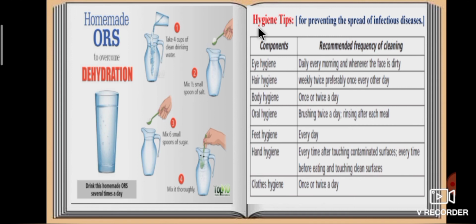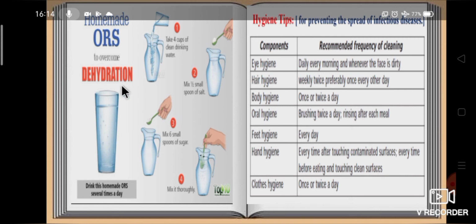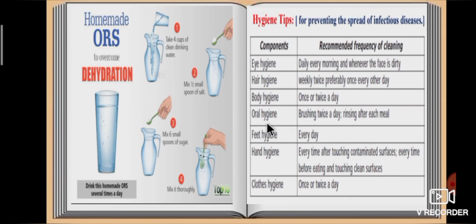Shall we see some hygiene tips for preventing the spread of infectious diseases? First one, eye hygiene. For the eyes, we should wash daily every morning and whenever the face is dirty. Second one, hair hygiene. Should take care of hair twice weekly, preferably once every other day. Third one, body hygiene. Should take care of the body once or twice a day. Fourth one, oral hygiene. Oral hygiene is done by brushing twice a day and rinsing the mouth after each meal.